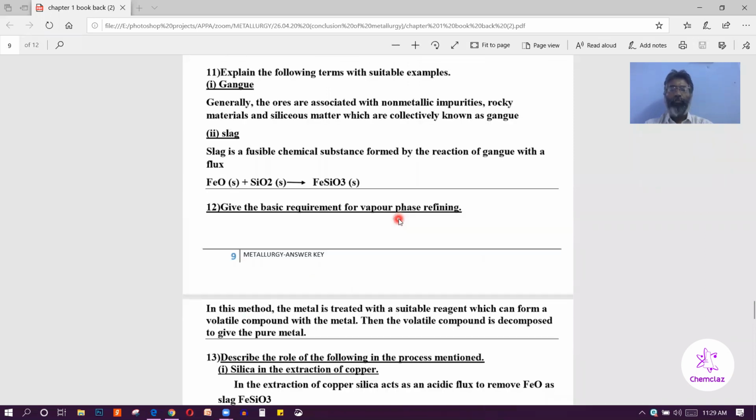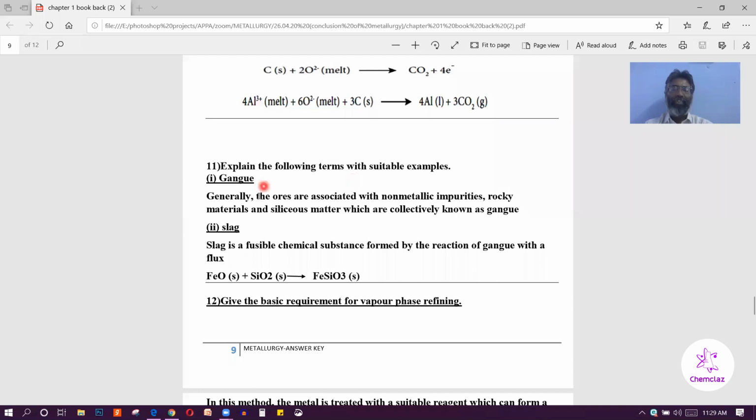3 mark question. The next one is: explain the following terms with a suitable example. Gangue. Generally, the ore is associated with non-metallic impurities, rocky materials, and siliceous matter, which are collectively known as gangue. What is meant by slag? Slag is a fusible chemical substance formed by the reaction of gangue with the flux.